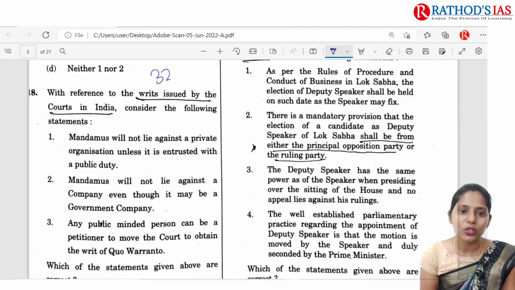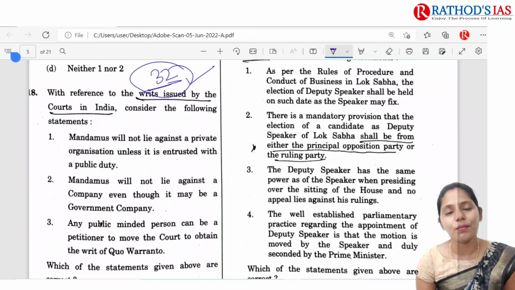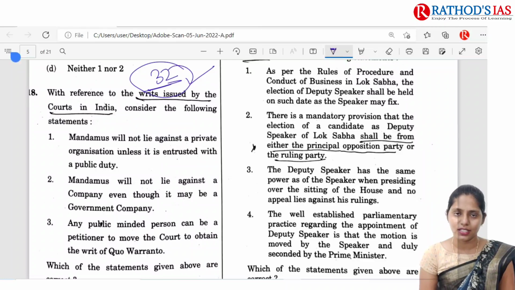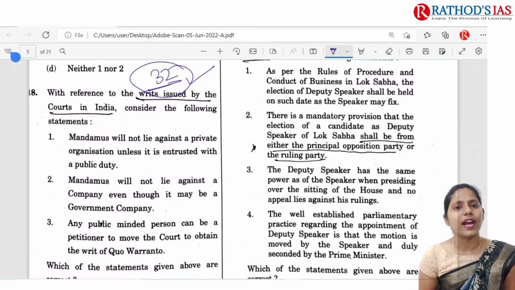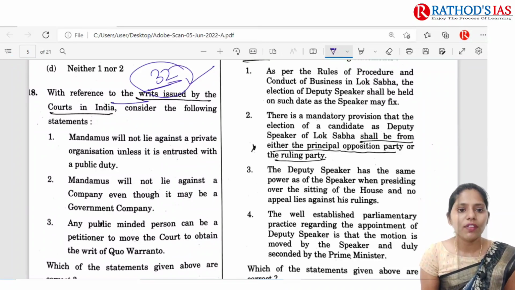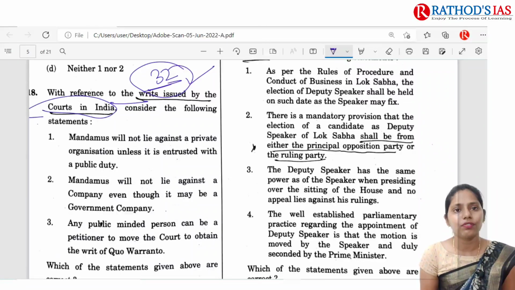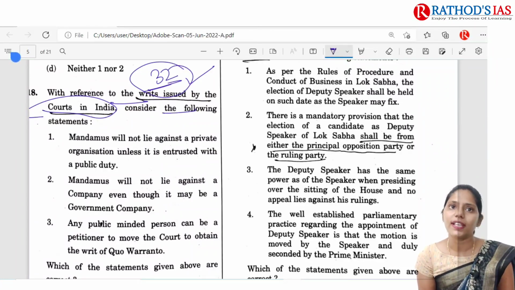So Article 32 of the Indian Constitution mainly talks about writs. Regarding these writs, we have discussed them a number of times in our Hindu analysis. So now let us try to see the statements. With reference to the writs issued by the courts in India, consider the following statements.